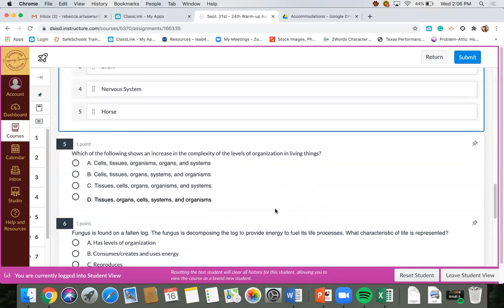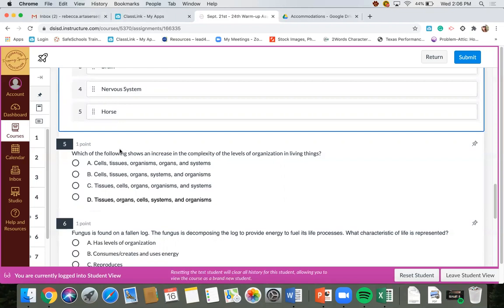Number 5. Which of the following shows an increase in complexity of the levels of organization in living things? If it's getting more complex, there are more components that go into making that function. So I'm trying to figure out what is my most simple level to my most complex.